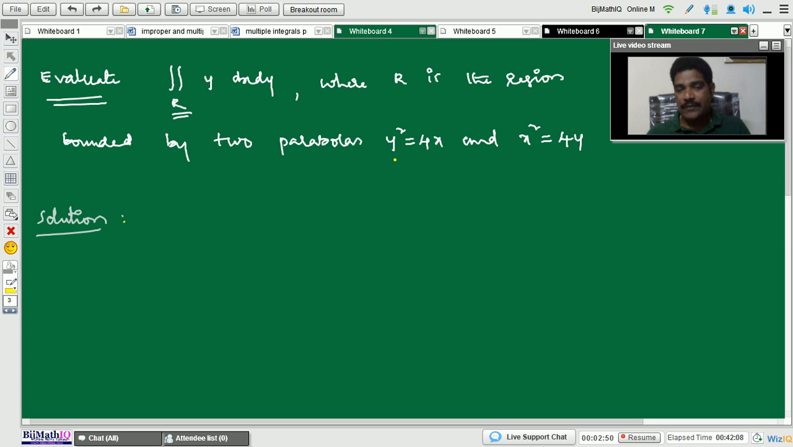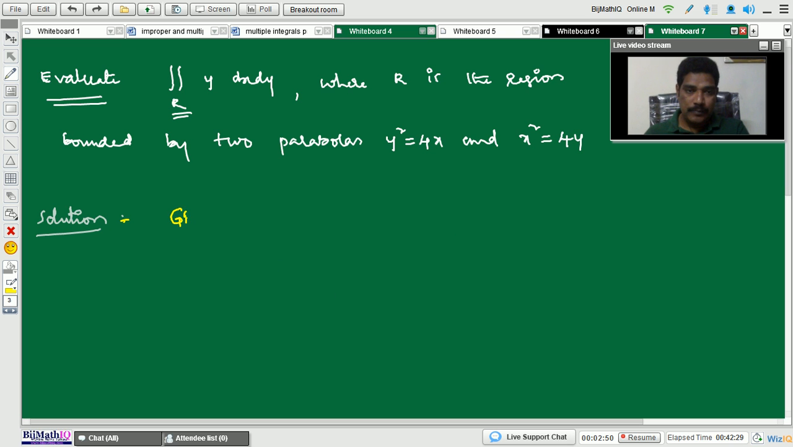R is the region bounded by two parabolas y square equals 4x and x square equals 4y. Here the limits are not given for these two double integrals. We need to find the limits. That is possible only by drawing the diagram. Okay, let us take.